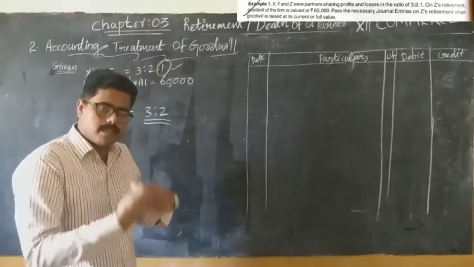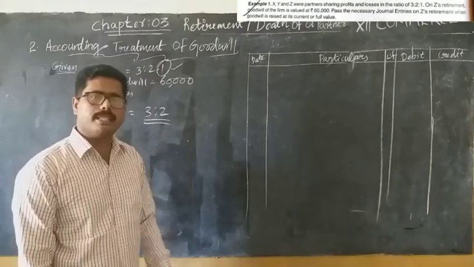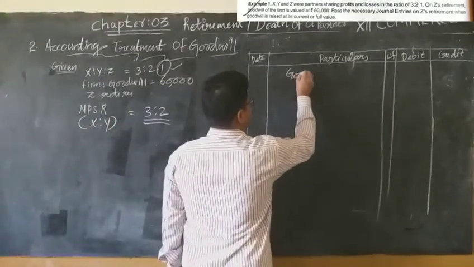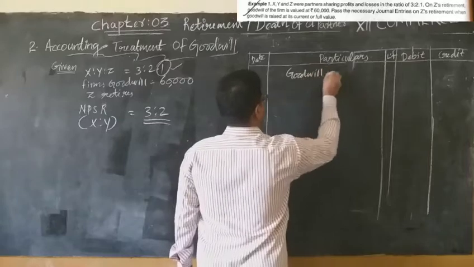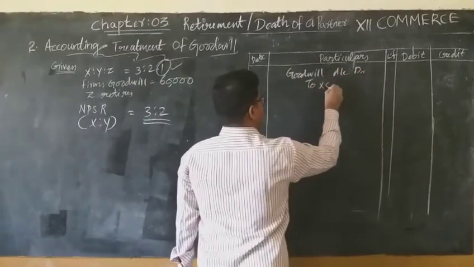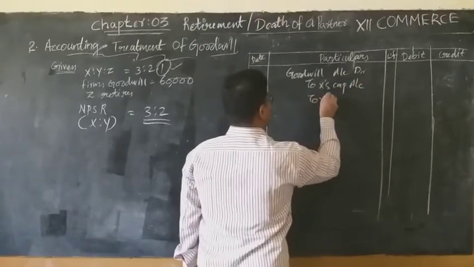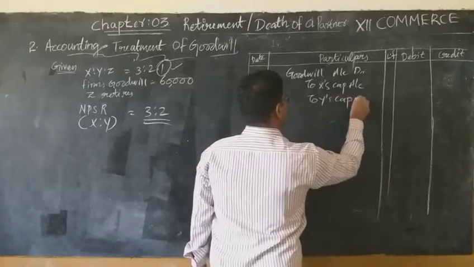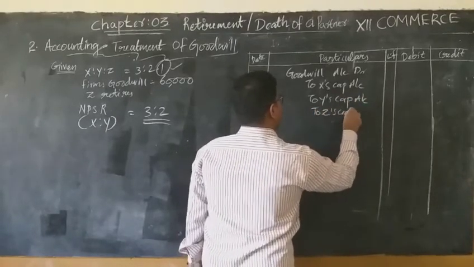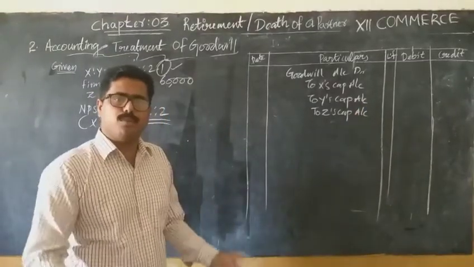So tell me what to do first. First we have to raise the goodwill at its full value. What is the entry we studied? Goodwill account debited to all partners' capital accounts. So here the first entry: goodwill account debtor to X's capital account, to Y's capital account, to Z's capital account. That means goodwill raised at its full value.